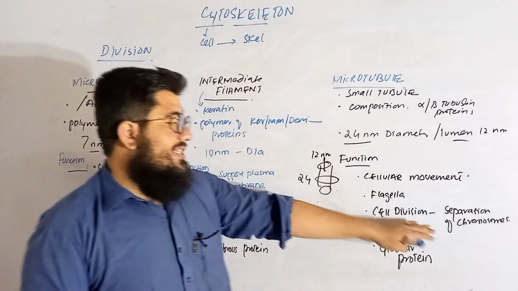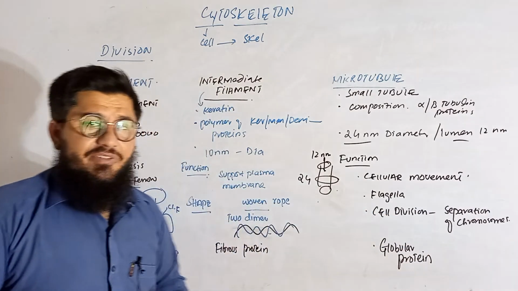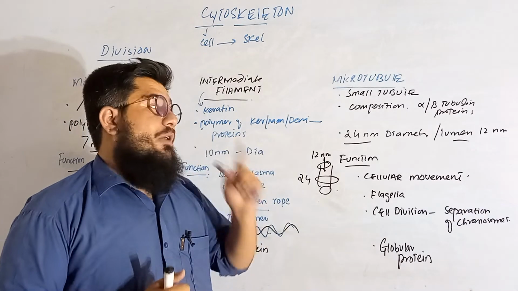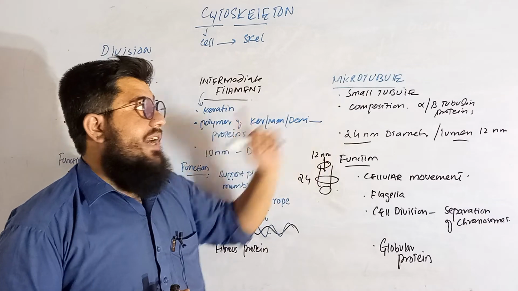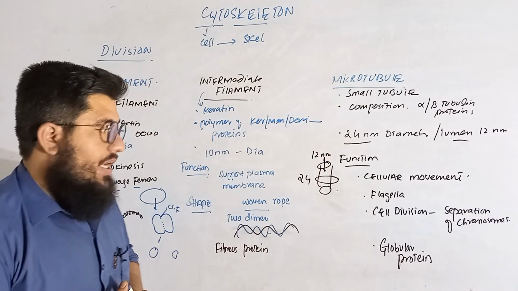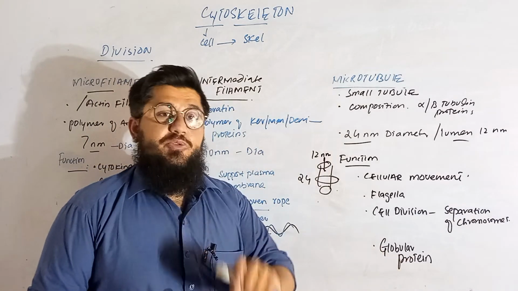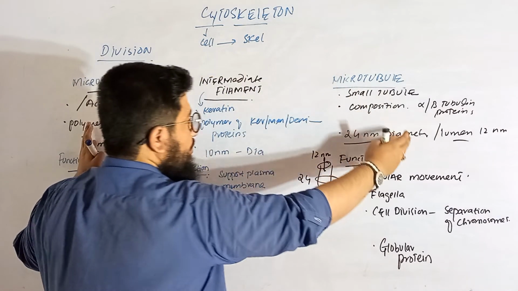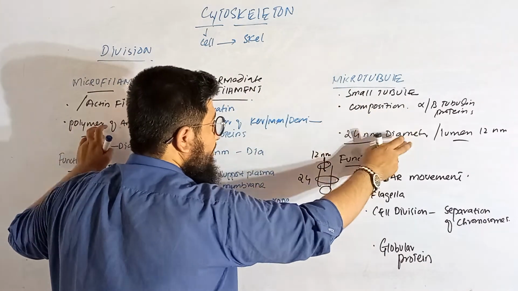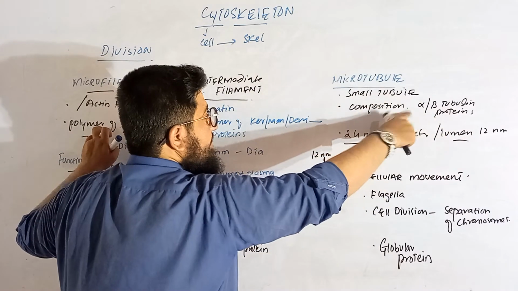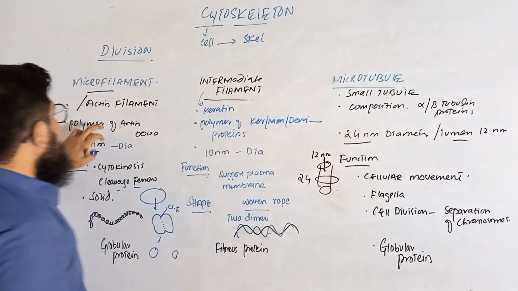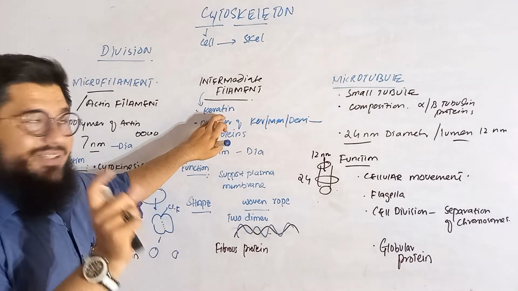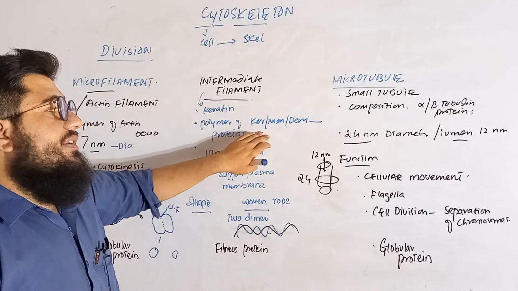Separation of chromosomes: we know about the metaphase and anaphase. When a cell is undergoing anaphase, the chromosomes are separated. That separation is done by these tubules called microtubules. Again, these are globular proteins. In short, microfilaments and microtubules are synthesized by globular proteins. If you go in depth, the composition is alpha and beta tubulin for microtubules, and actin for microfilaments, whereas the intermediate filament has a major one, that is keratin. Including that, we also have keratin, melanin, and dynein.